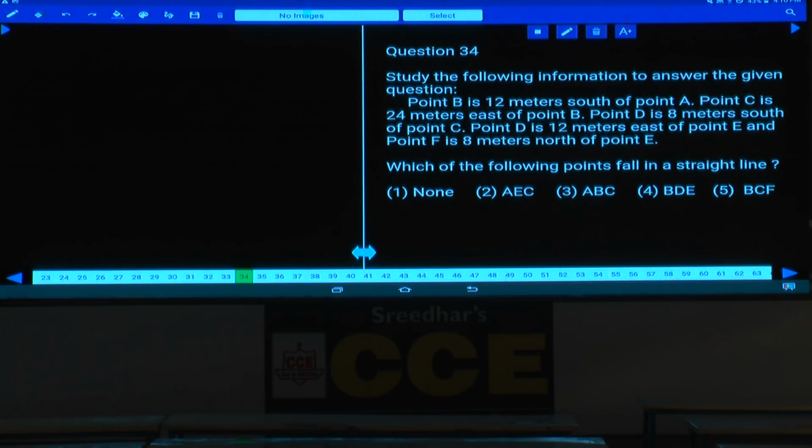Point B is 12 meters to the south of A. A is here. Now this B is how many meters? 12 meters. B is 12 meters to the south of A. C is 24 meters to the east of B. C is 24 meters.